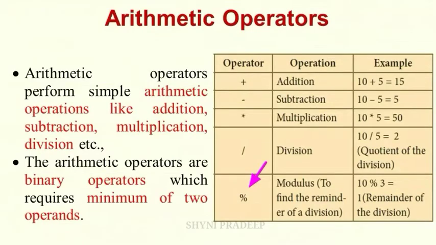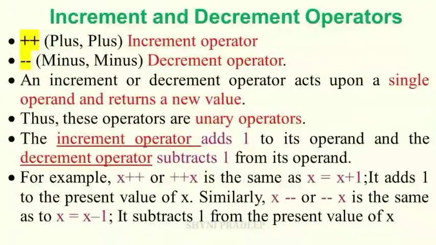Next, increment and decrement operators. Plus plus is called increment operator and minus minus is called decrement operator. These operators are unary operators because they require only one operand, only one value.